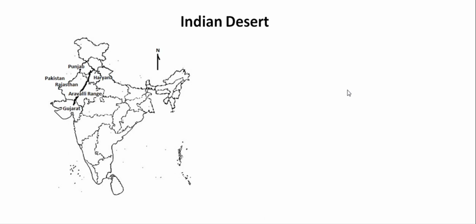Today we are going to discuss about Indian deserts. So what is the meaning of deserts? Desert simply means the dry lands. Why dry? Because simply they are getting very less amount of rainfall throughout the whole year.